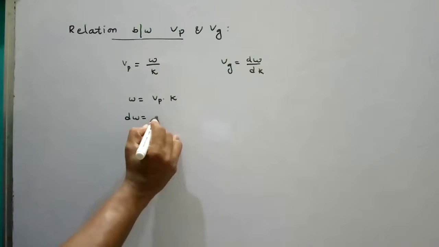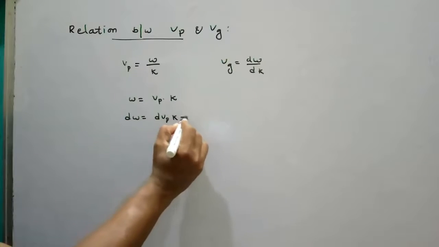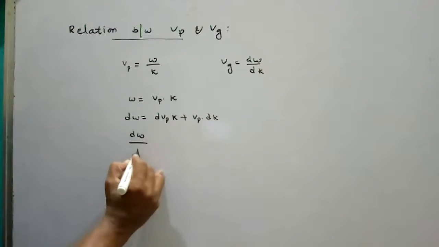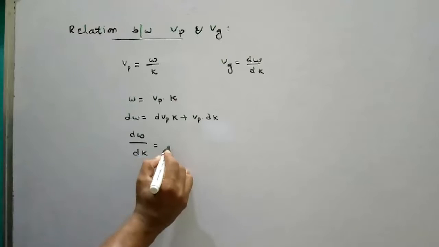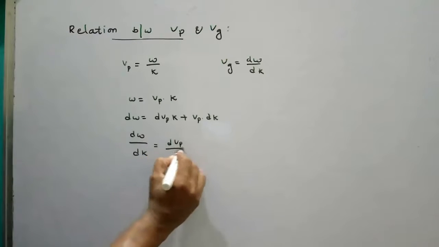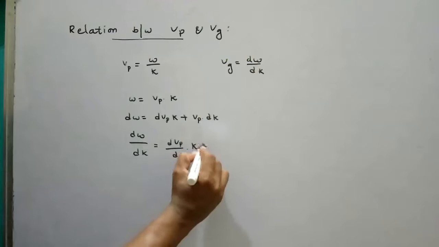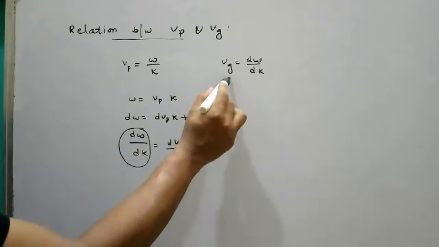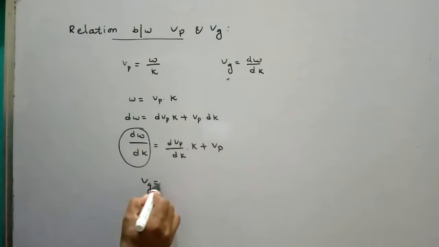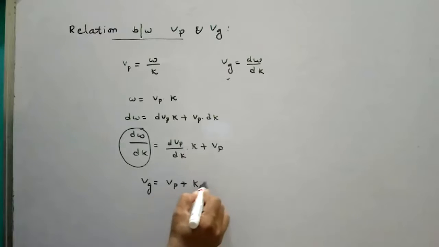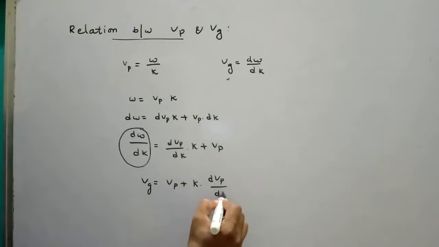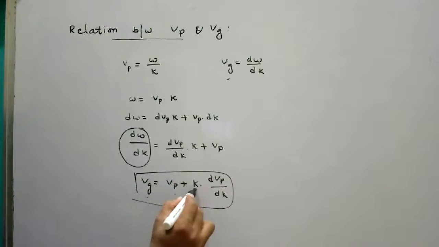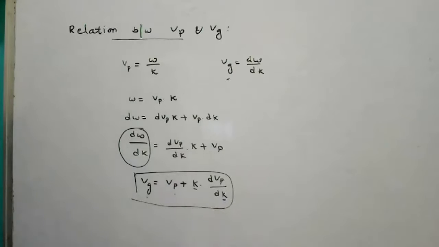So d omega equal to dVp times k plus Vp times dk. d omega by dk equal to dVp by dk times k plus Vp. So d omega by dk, which is group velocity, is equal to Vp plus k into dVp by dk. This is the relation between group velocity and phase velocity in terms of propagation constant.